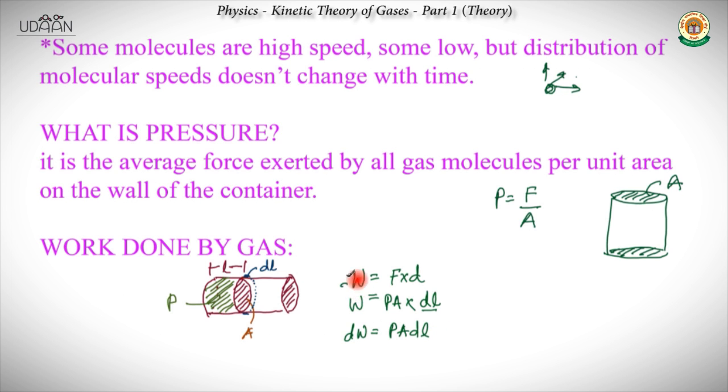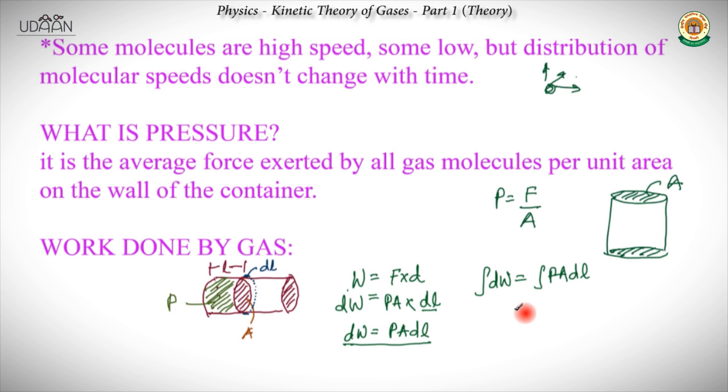Now to find the work done, let's say it moves a finite distance, more than dl. We just integrate: integral of dw equals integral of P A dl.